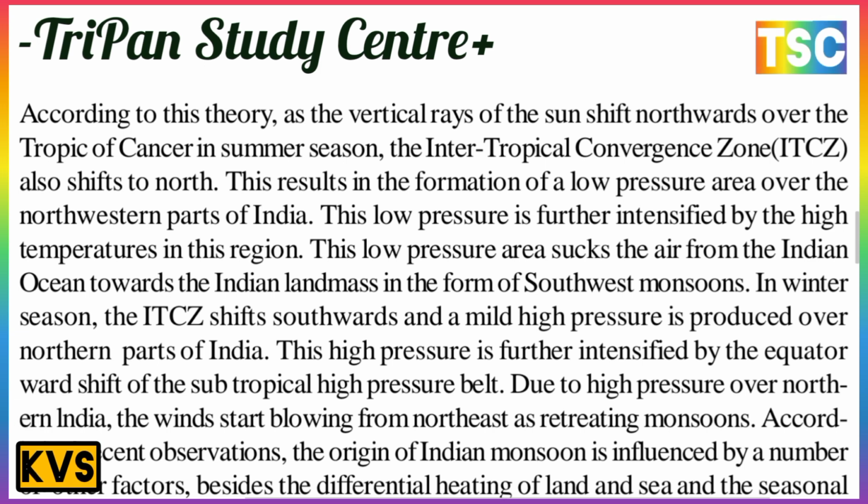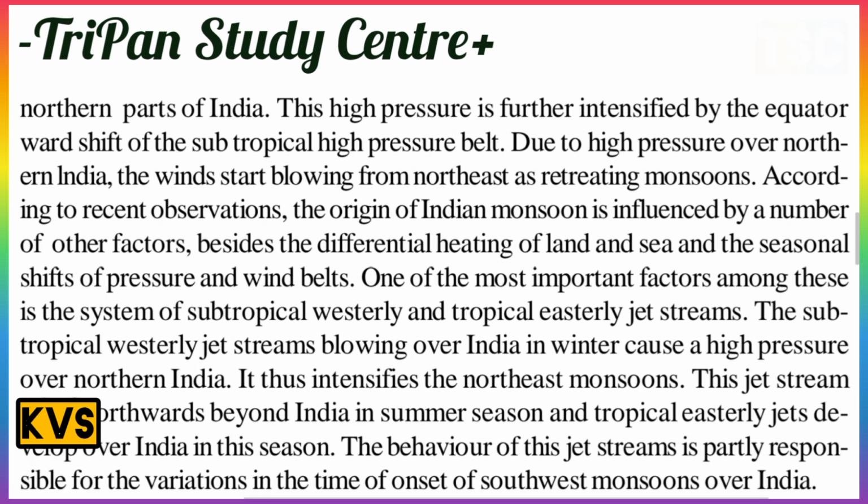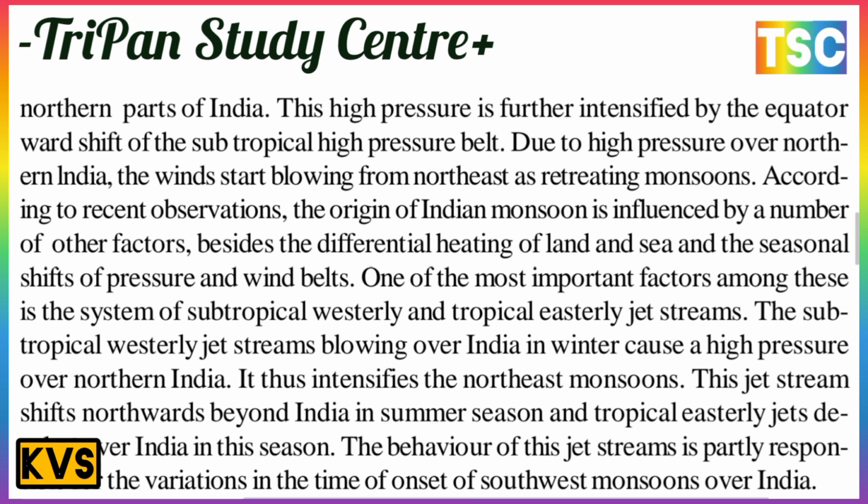According to recent observations, the Indian monsoon is influenced by a number of other factors besides the differential heating of land and sea and the seasonal shift of pressure and wind belts. One of the most important factors among these is the system of subtropical westerly and tropical easterly jet streams. The subtropical westerly jet stream blowing over India in winter causes high pressure over northern India. It thus intensifies the northeast monsoon here.